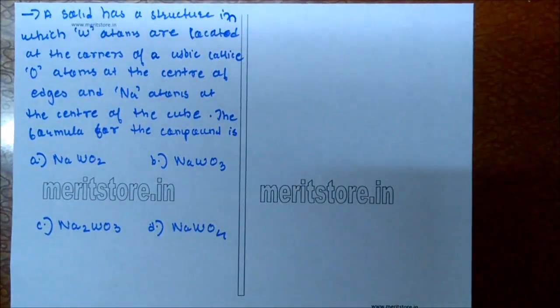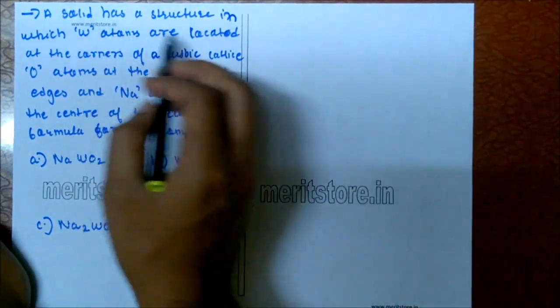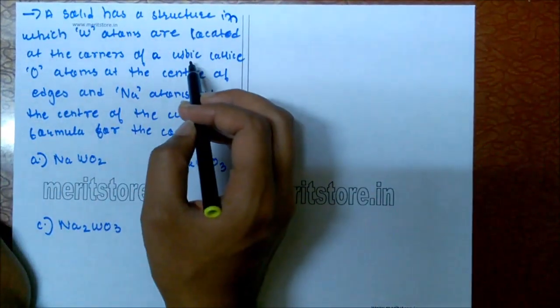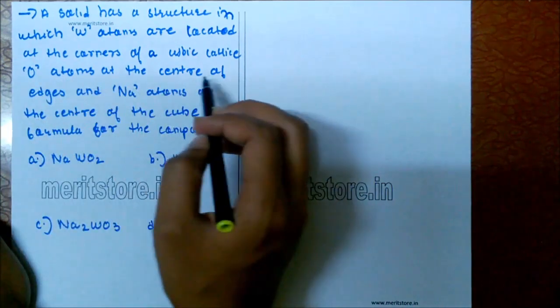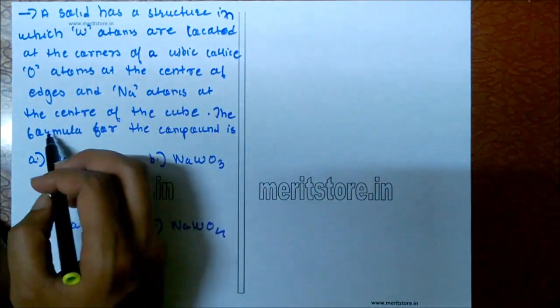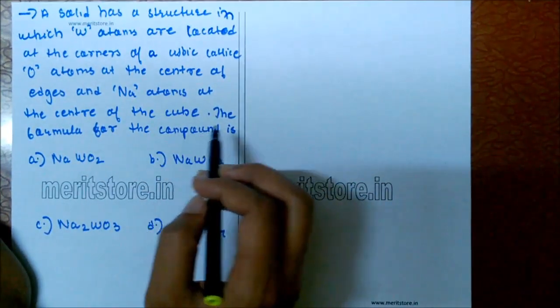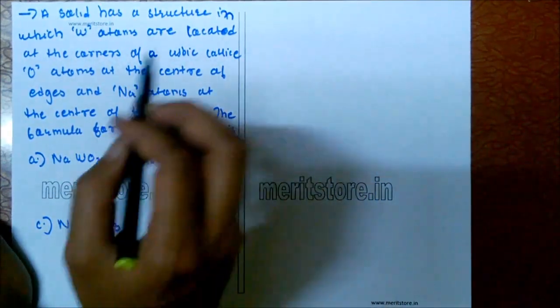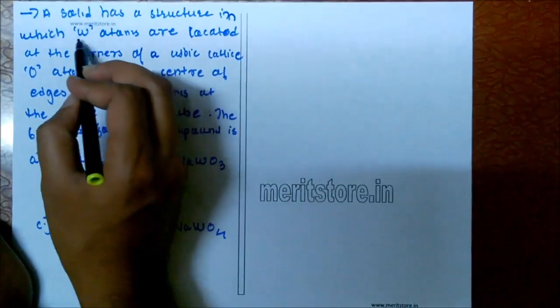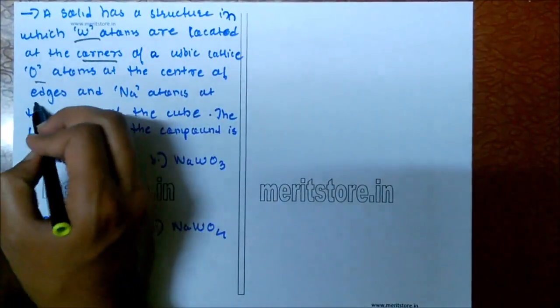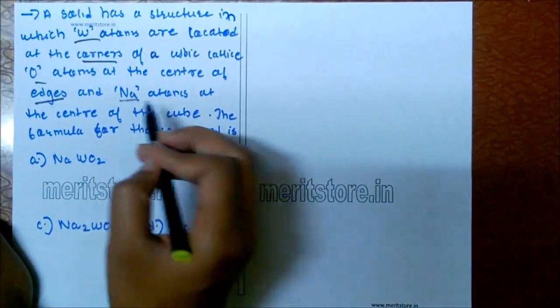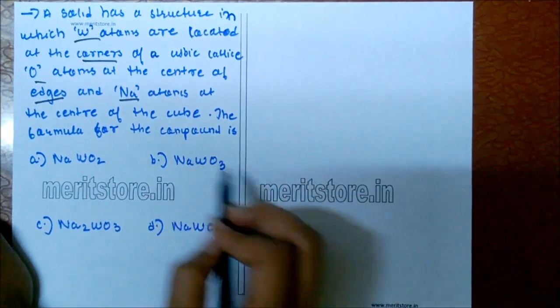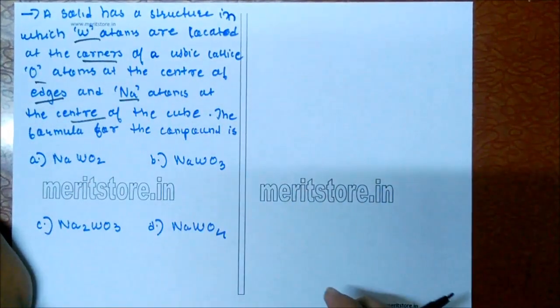A solid has a structure in which W atoms are located at the corners of the cubic lattice, O atoms at the edges, and sodium atoms at the center of the cube. The formula for the compound is? So we know that W atoms are located at the corners, O at the edges, and sodium atoms, Na atoms at the center of the cube.